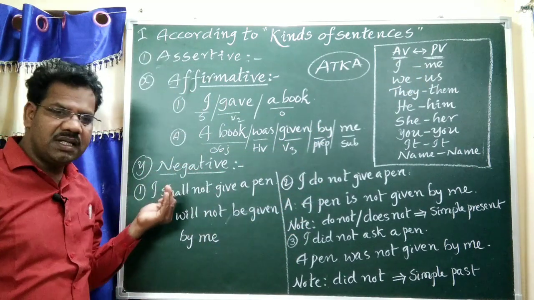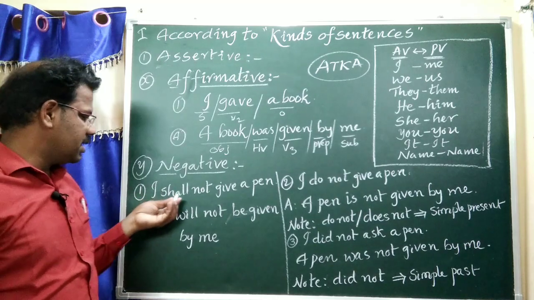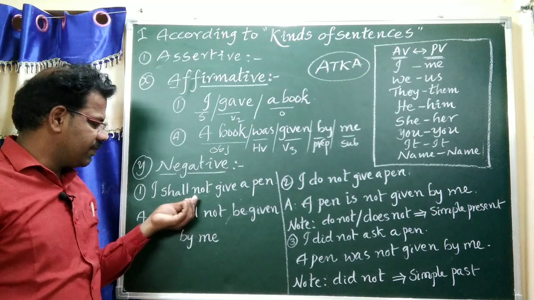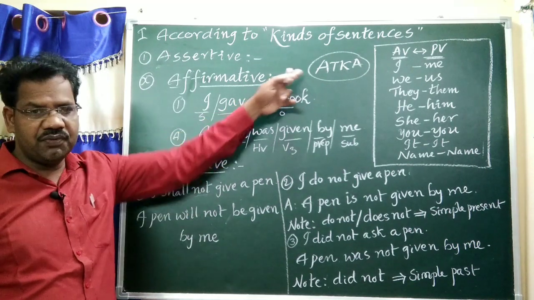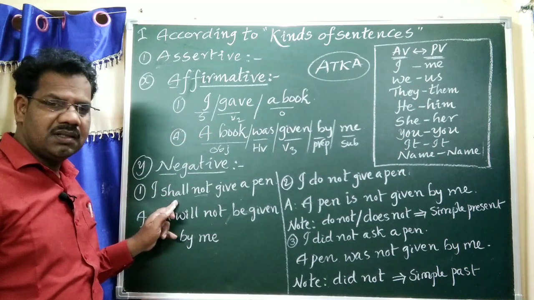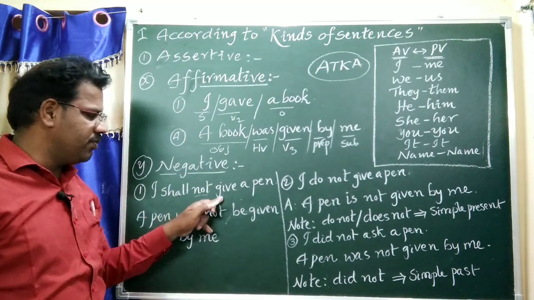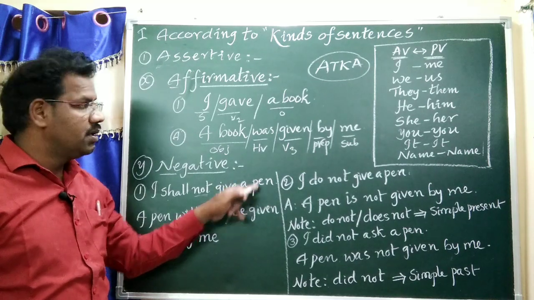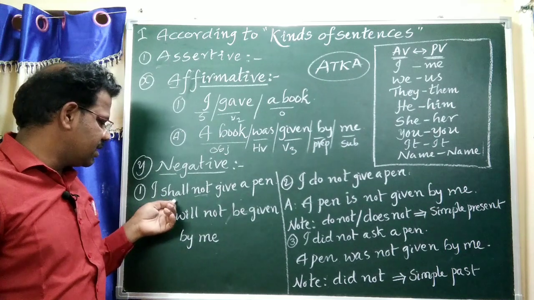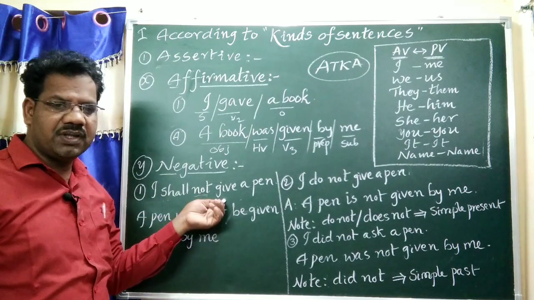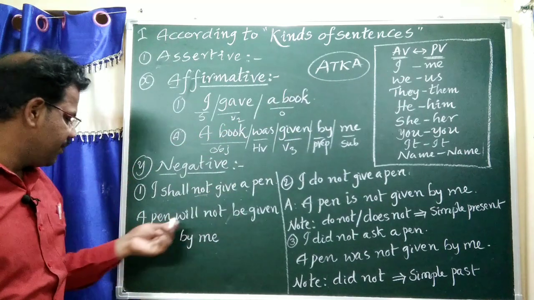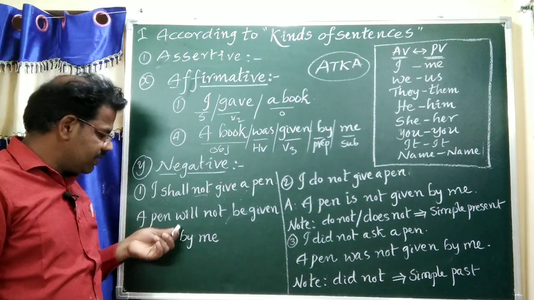Now the negative sentence: "I shall not give a pen." It is a negative sentence, as not is there. According to the ATK formula, analysis: subject, shall or will, shall is the helping verb, not, main verb, object. T means to find the tense: subject, shall or will, main verb refers to simple future. A for apply: a pen, the suitable helping verb is will.